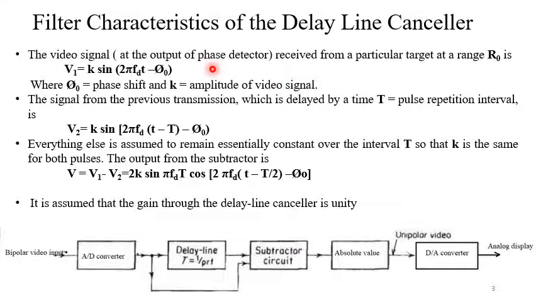The output of that phase detector should go to the delay line canceller. So let us start from that point.